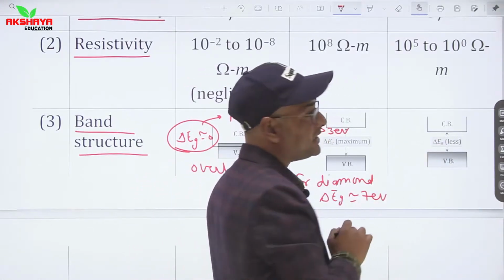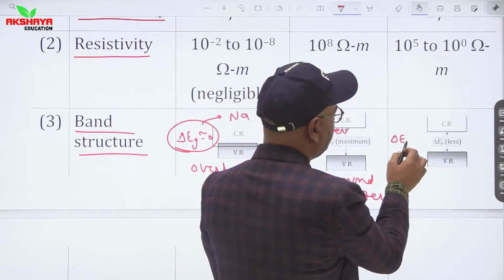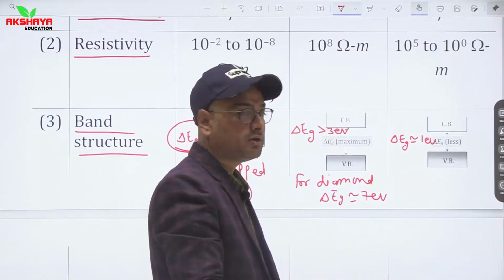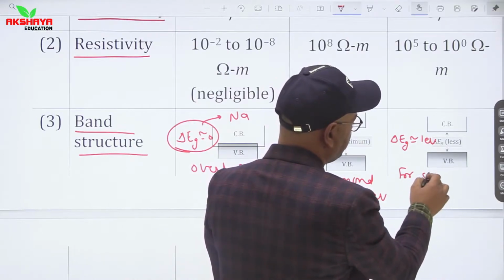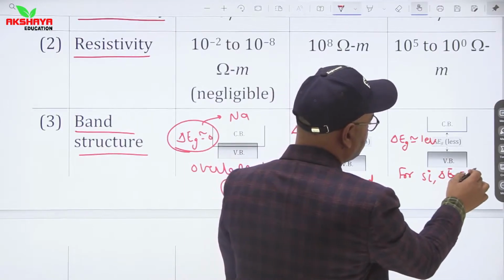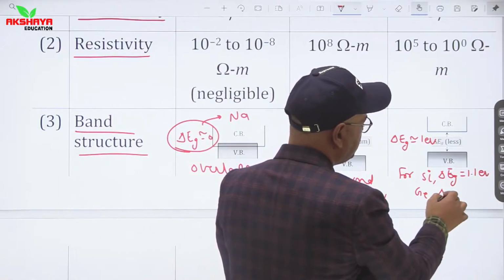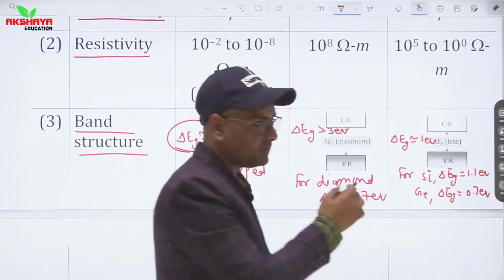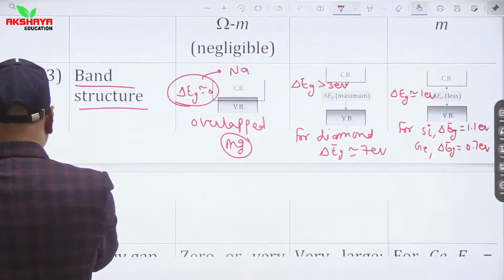And in case of semiconductors, this forbidden energy gap is less. It means it is almost equal to 1 electron volt. If we talk about silicon and germanium, then for silicon, del Eg is almost 1.1 electron volt, and for germanium, del Eg is almost 0.7 electron volt. So these are solids based on energy band.